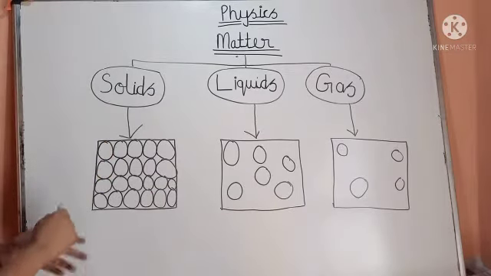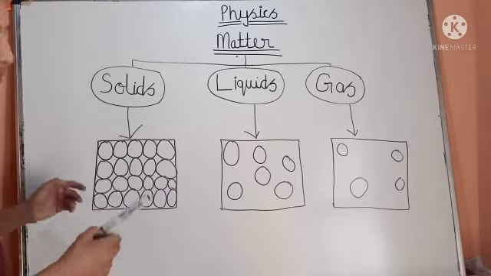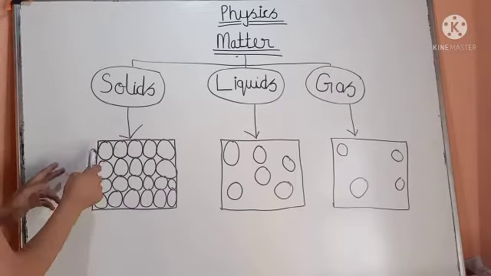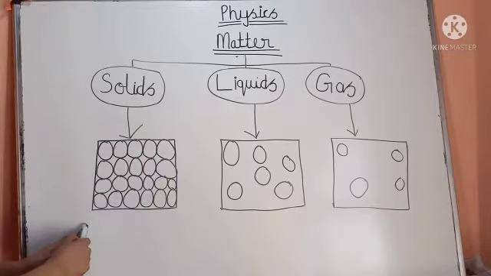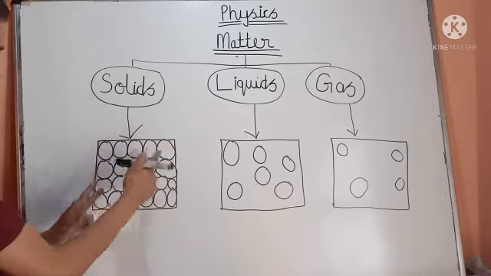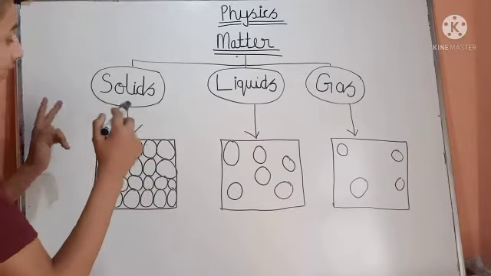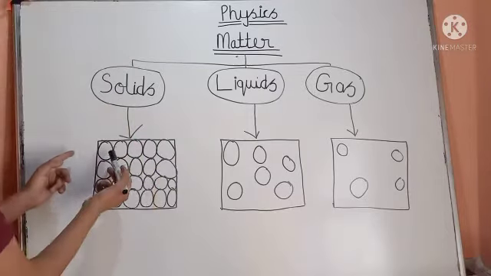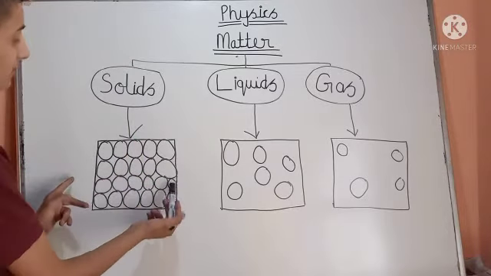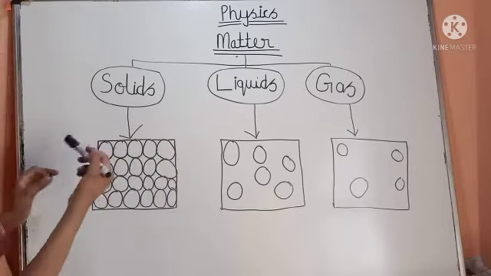The space between two or more molecules is known as intermolecular space. So there is very little intermolecular space but very high attraction between these molecules. It has very high intermolecular force. The intermolecular force is the highest in solids, but the intermolecular space is the least in solids.